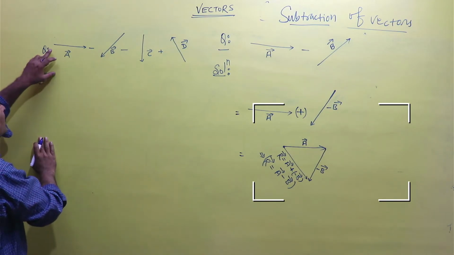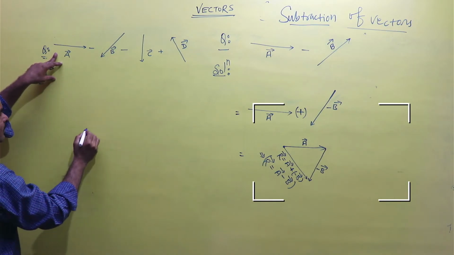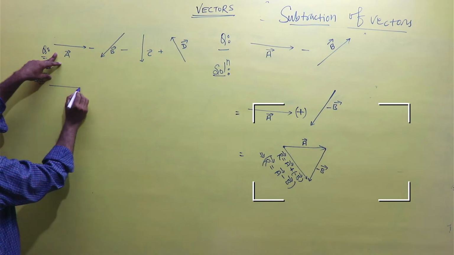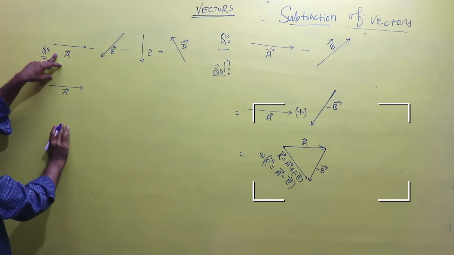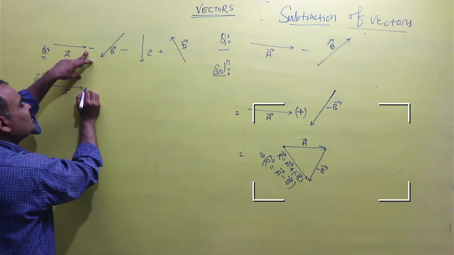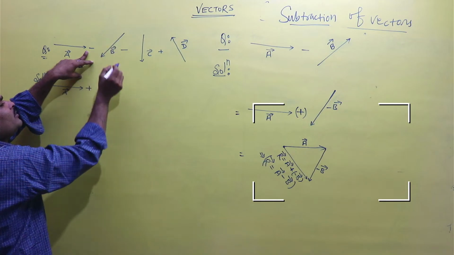First of all, there is no sign before A, which means it is positive, and the vector A will be represented as the same. The minus will convert into plus, and the direction of vector B will be opposite.